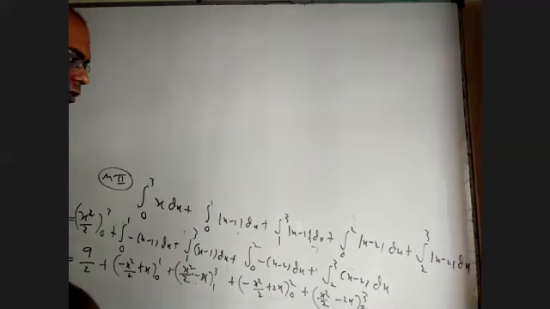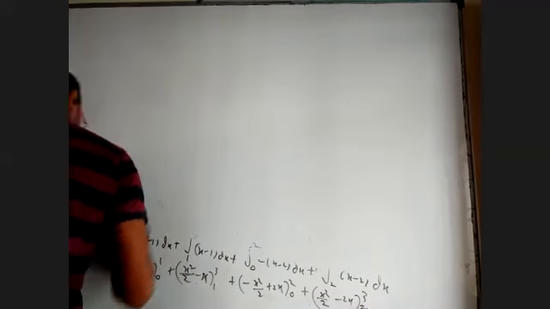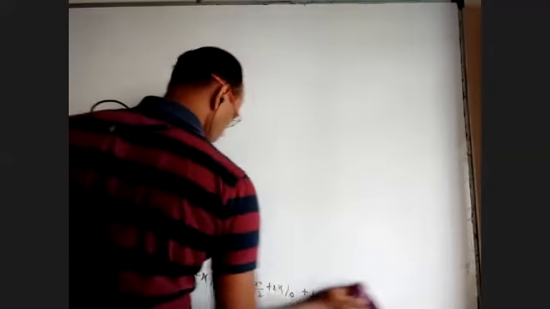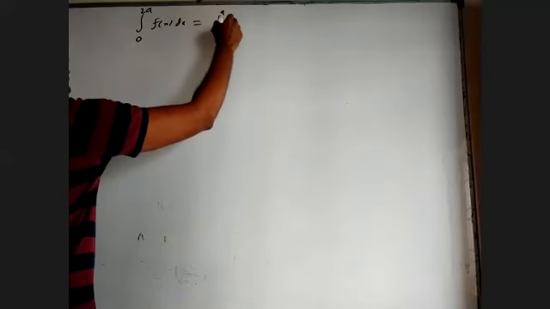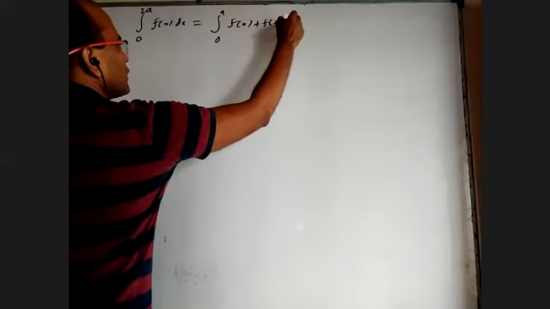Okay, let us discuss one more formula. Integral 0 to 2a f of x dx is equal to integral 0 to a of f of x plus f of 2a minus x.